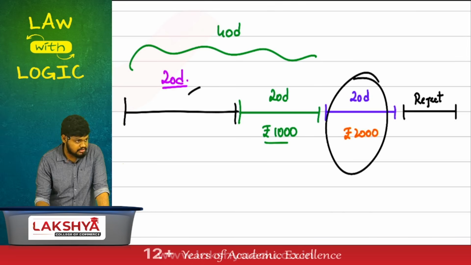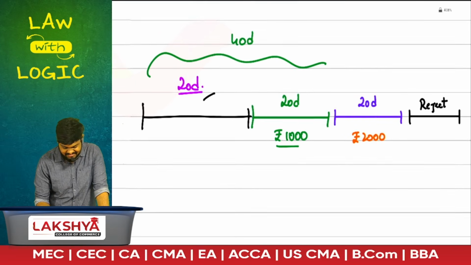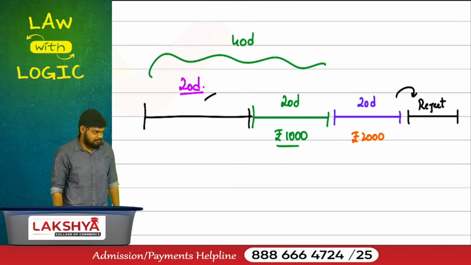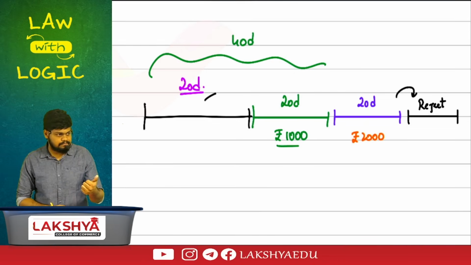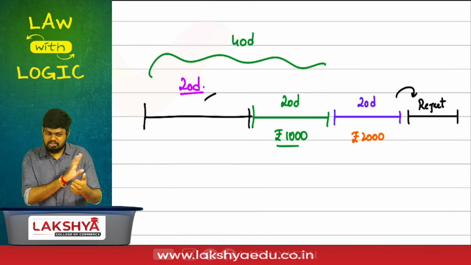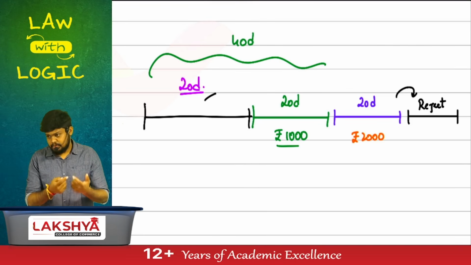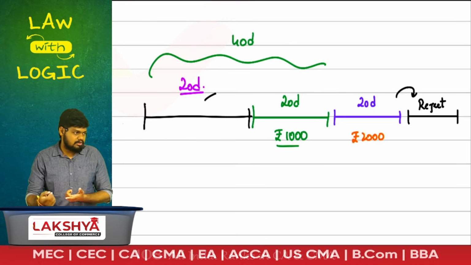This extra 20 days is not for the entire 40 days. After the 20 days extension also, it will be rejected. So how many extensions will be given to you? Pay the original fees within the original time. If not, for how many days? 20 days payment. For another extension, you will pay 2000.